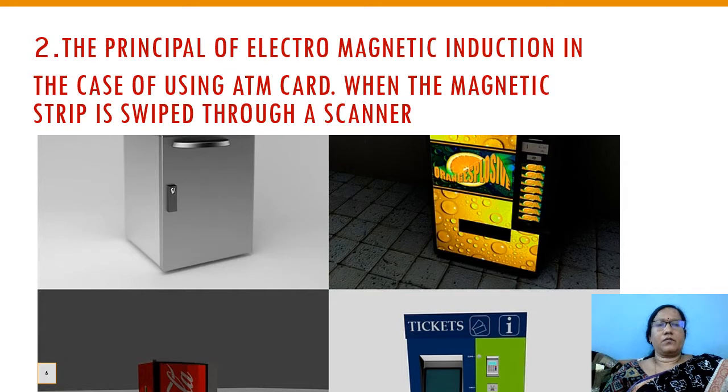We already know ATM cards, but how do they work? So, we will discuss ATM cards: the principle of electromagnetic induction when the magnetic strip is swiped through a scanner.